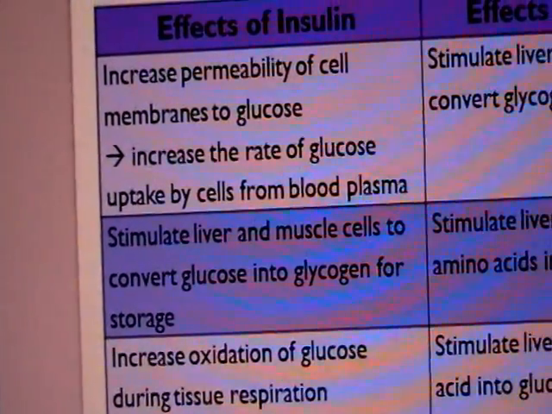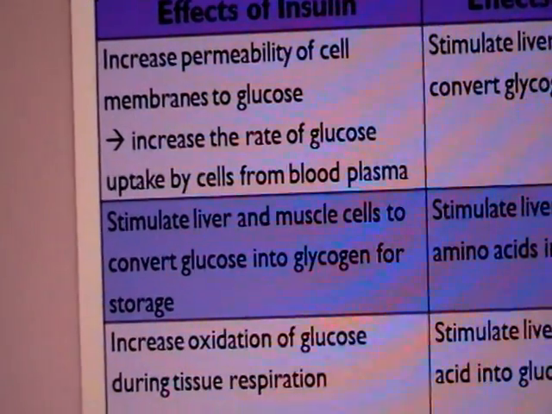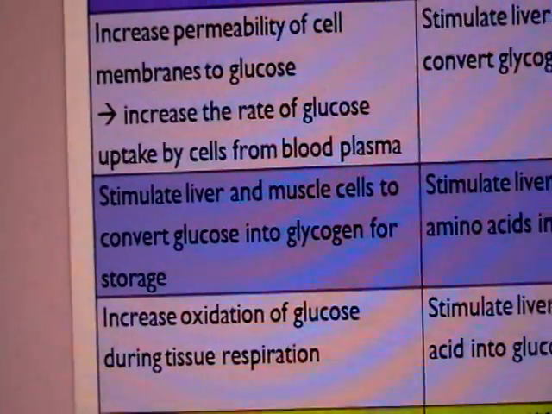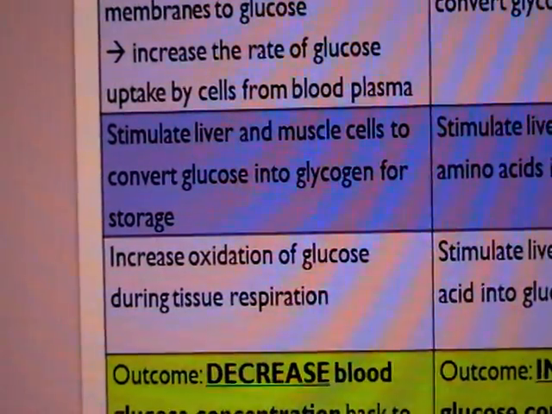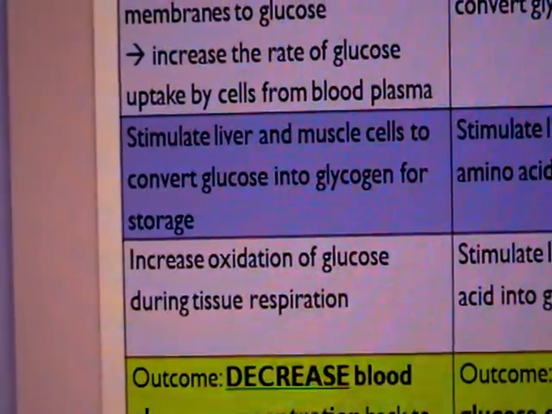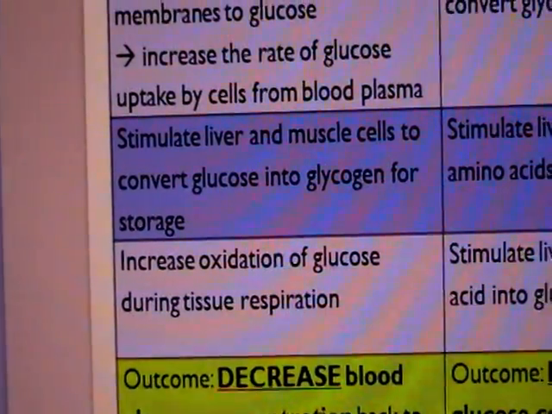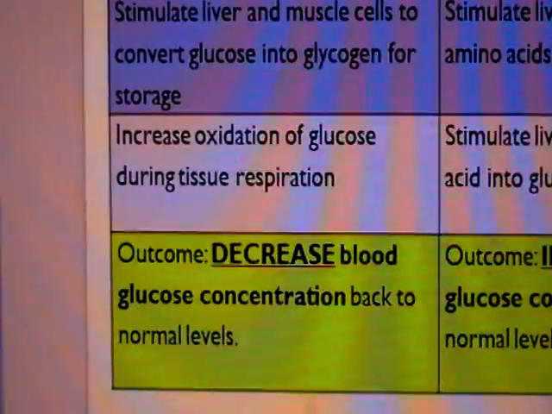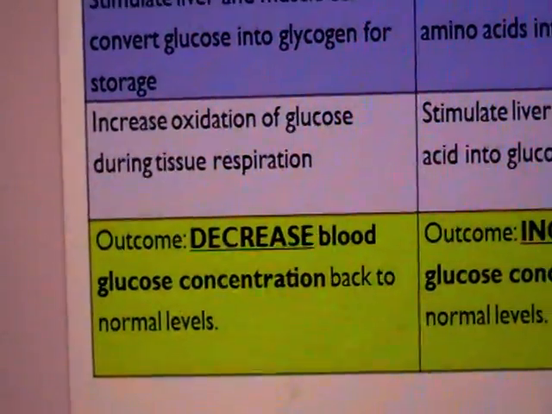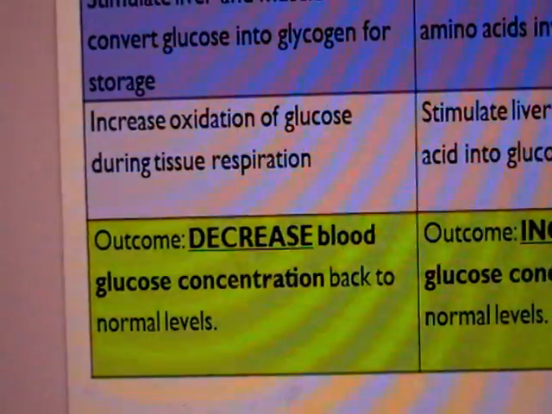The liver and muscle cells will also be stimulated, and the conversion of glucose into glycogen will increase. And this glycogen eventually will be stored within these two types of cells. There will be increased oxidation of glucose during tissue respiration. And what is the outcome? What the body wants to achieve is for the blood glucose concentration to be brought back to normal levels again.